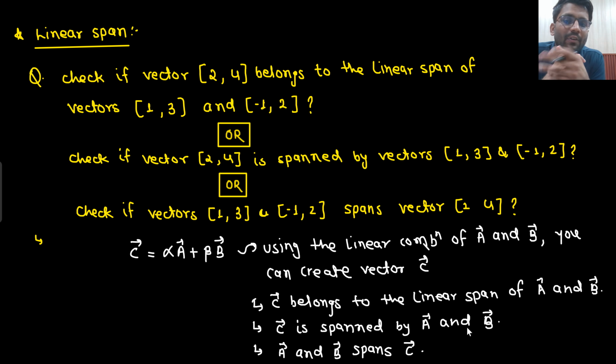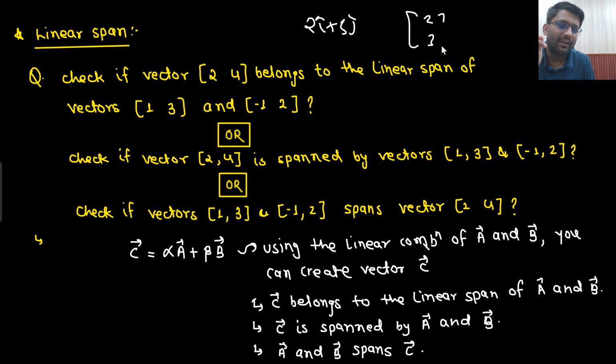So you need to check if (2, 4) belongs to the linear span of (1, 3) and (-1, 2). Basically here comma would not come, no? When you are writing down the vector, let's just say 2 i cap plus 3 j cap, if I write down the vector, I will write down 2, 3. This is a matrix, no? Comma will not come in a matrix. This is just a habit.